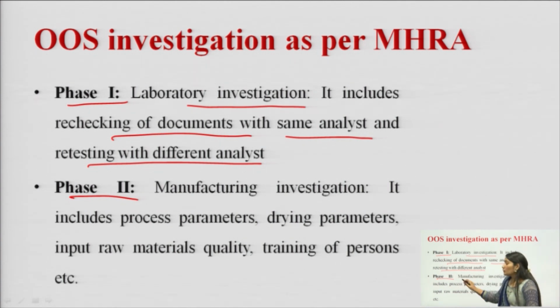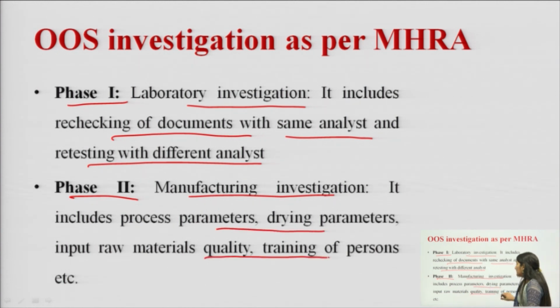Next is phase 2 investigation. The phase 2 investigation is known as manufacturing investigation, and it includes the investigation of all the process parameters, all the drawing parameters, all the input or raw material quality, or training of persons, etc.